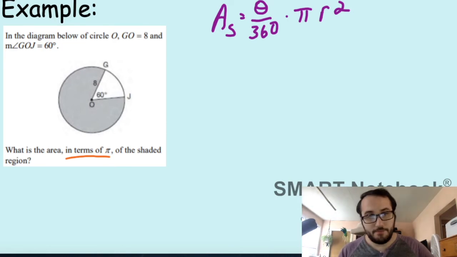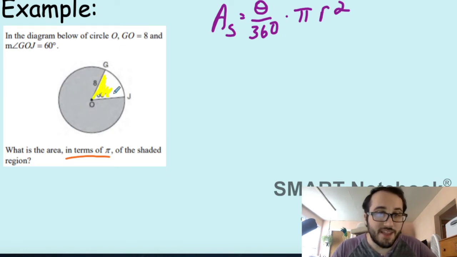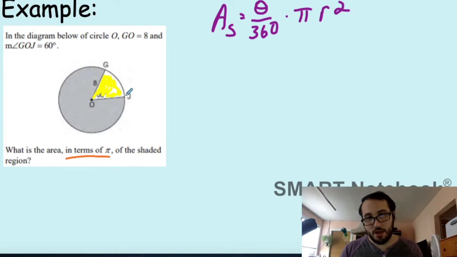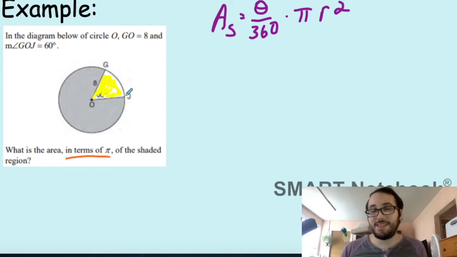What we could do is we have 60 and we have the radius. So we could find the area of the yellow slice. But that doesn't help us. We want everything but the yellow slice. So can you come up with a plan that we could do to get the area of everything else?